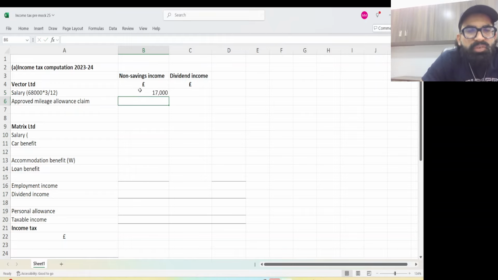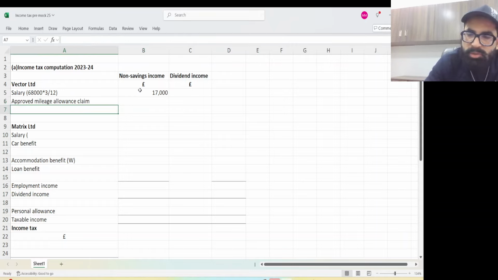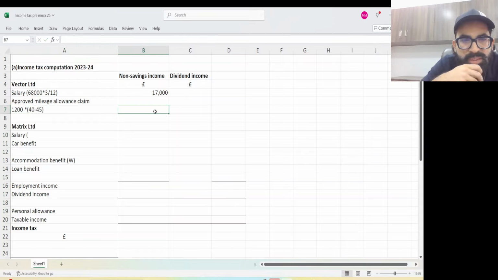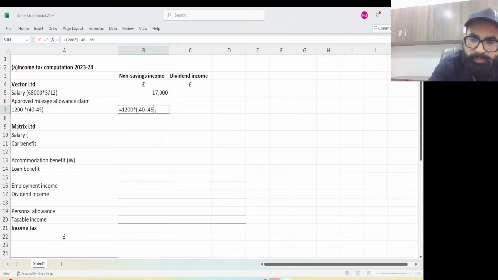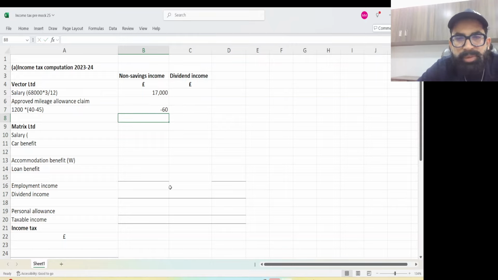Right. Now for approved mileage allowance, this will be 1200 miles multiplied by bracket open 40 pence minus 45 pence. Okay, remember I taught you this. So this will be equal 1200 times bracket open 0.40 minus 0.45, minus 60. Remember this minus 60 I taught you in 2 steps when I was using the pen. Now come to this, the first 3 months done.